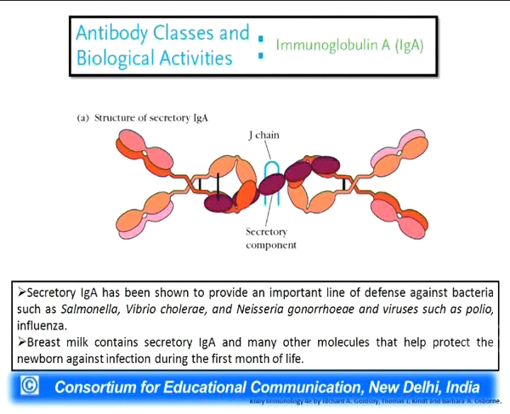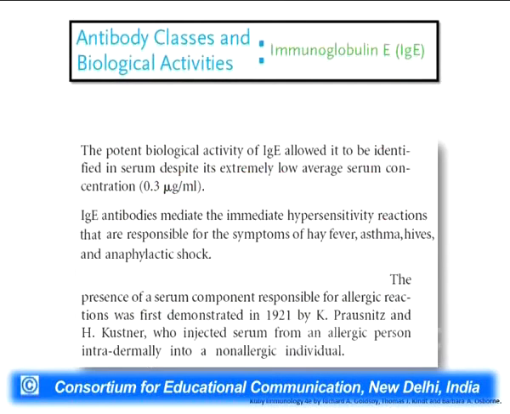As we have discussed, IgA is present in external secretions, so it provides an important line of defense against bacteria such as Salmonella typhi, which causes typhoid, Vibrio cholerae, which causes cholera, and viruses such as polio and influenza. And as we just discussed, IgA is majorly present in breast milk, so it provides protection to the newborn against various infections during the first month or the first year of life. So the IgA antibody is one of the major antibodies playing a major role in the immune system.